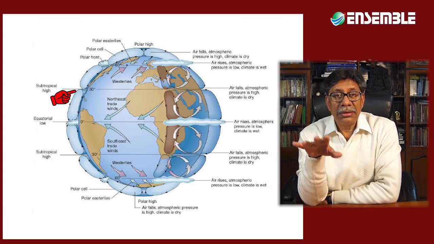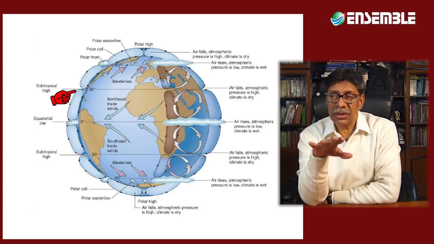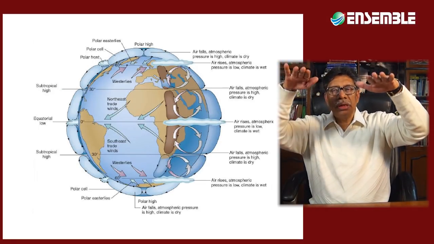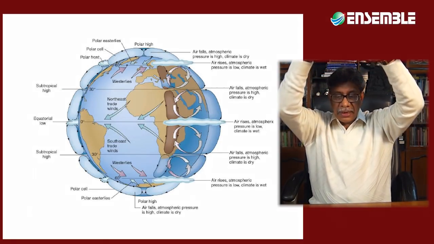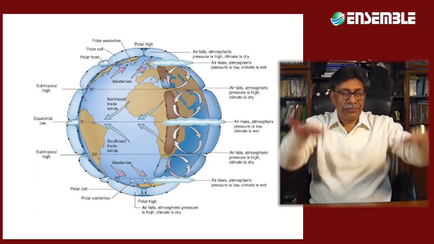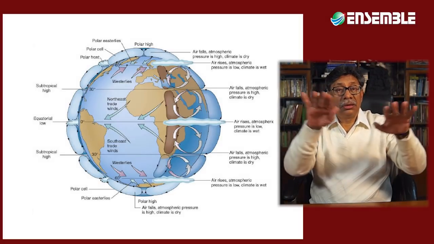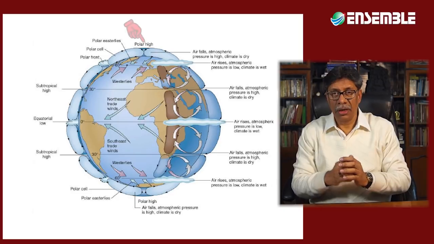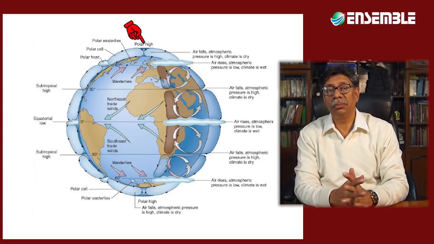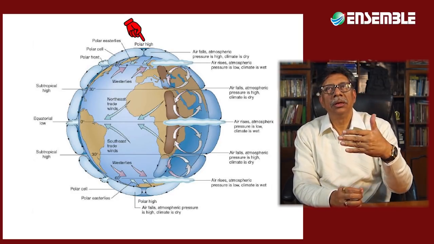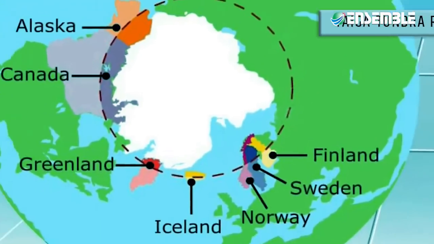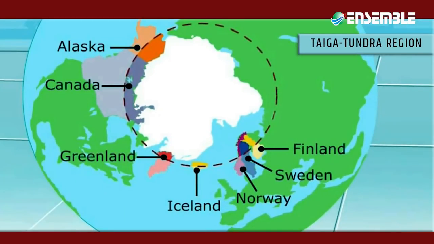That's one. Then thermally induced high-pressure regions. Thermally induced, that is one that is induced by temperature, so that the air sinks, it subsides. Thermally induced high pressure region over the poleward continental margins. That means near to about a tundra region, taiga region, where the air mass is going to sink and subside.